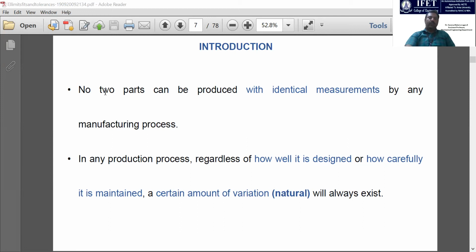No two parts can be produced with identical measurements by a manufacturing process. We are following different manufacturing processes, and we are producing different components, and different products are made up of various kinds of components.